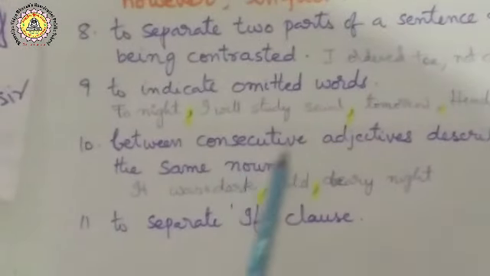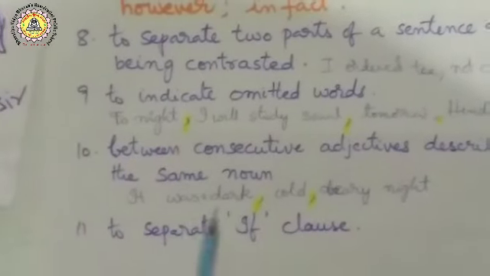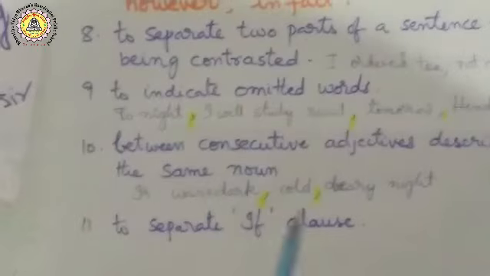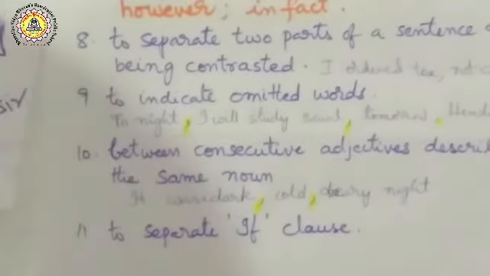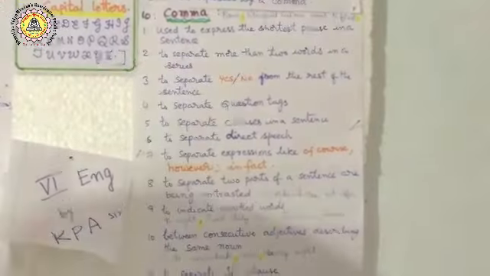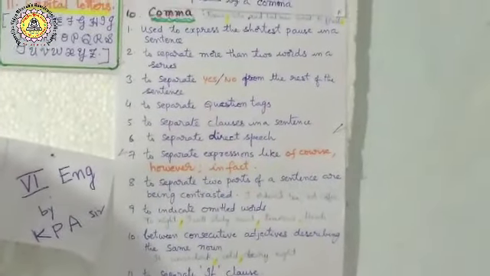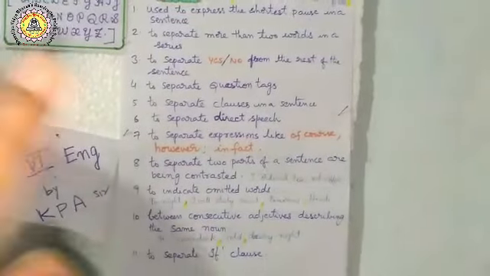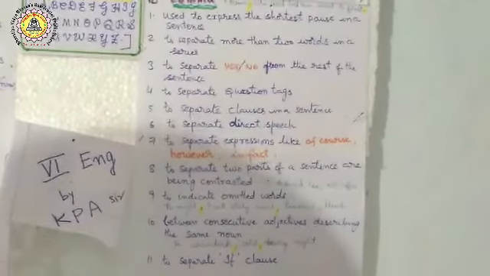Between consecutive adjectives describing the same noun, for example, it was a dark, cold, and dreary night. In that way, to describe the same noun, you can use the comma. And to separate an if clause. If clause, you know very well. If you come, I will give. The if clause is separated by a comma.